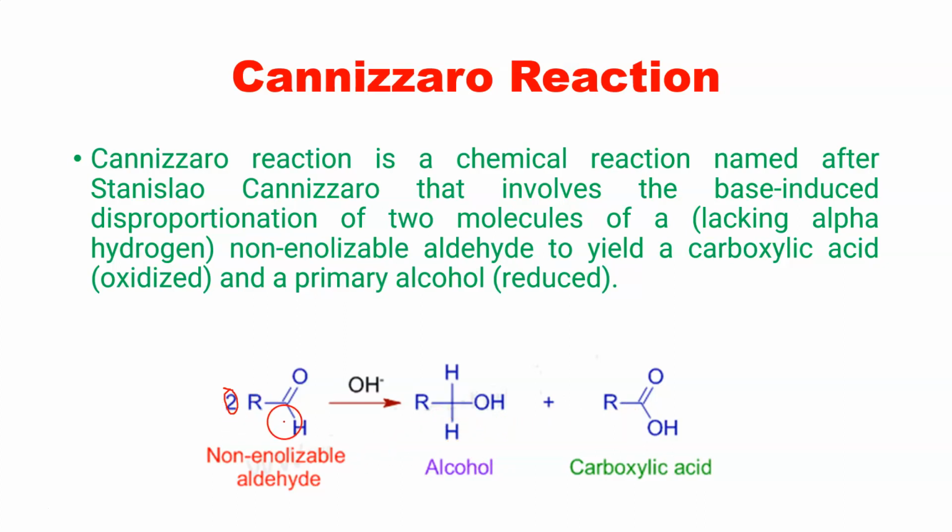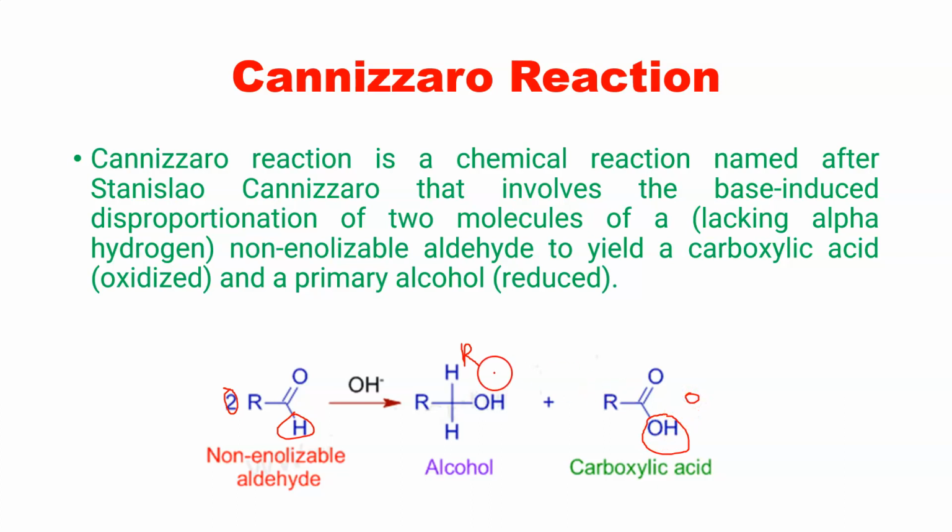If we see the structure of this aldehyde, two hydrogens have been added to the aldehyde and it has formed an alcohol. So this structure is the reduced form, and the carboxylic acid is the oxidized form. Here we can see there is one more oxygen, as the hydrogen has been replaced by OH, and that is why it is the oxidized form.